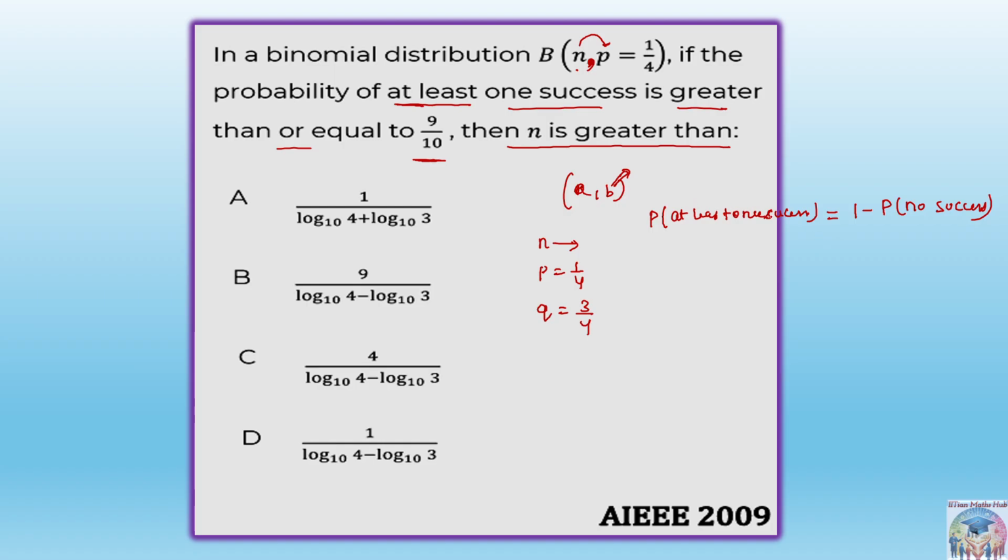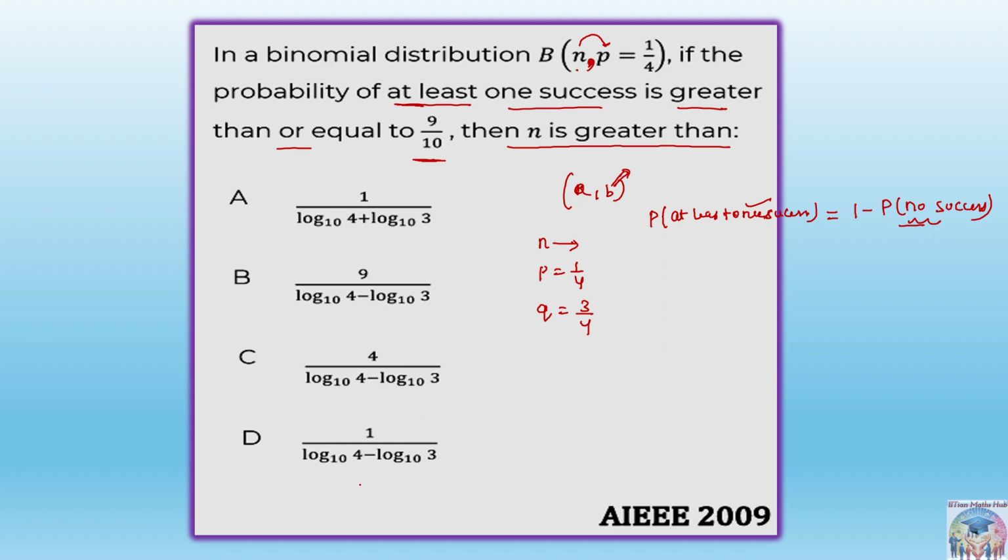Actually, at least one success means the minimum is one success and the maximum can be anything. So if you subtract no success from the total, that will be your answer. So 1 minus P of no success. So what does no success mean?